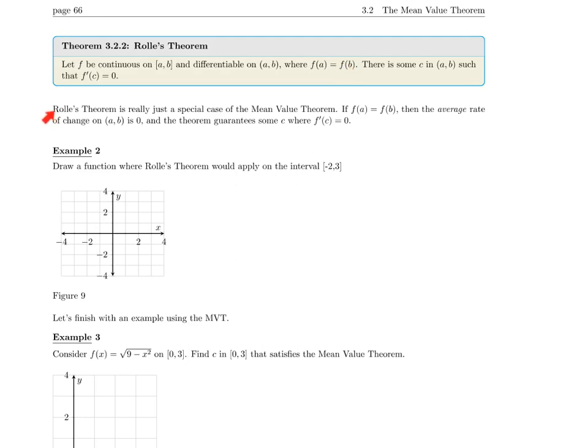So you can see if the endpoints are equal, that the average rate of change is 0. So Rolle's theorem is really just a special case of the mean value theorem. So if the two endpoints are equal, the average rate of change is 0. So Rolle's theorem just says there's some place where the instantaneous rate of change would be 0.